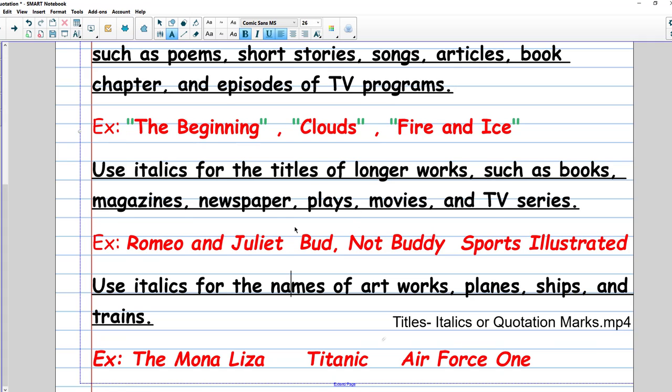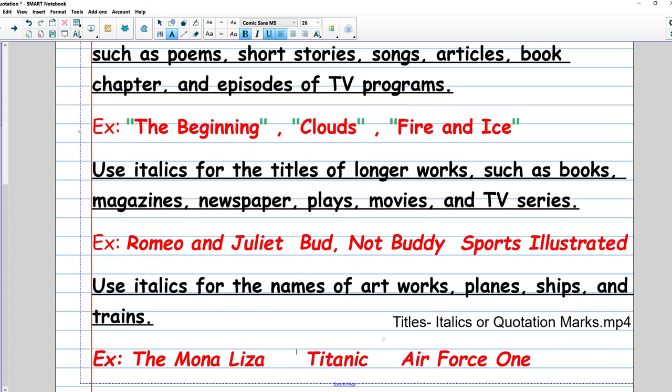Another usage for italics will be for the names of artworks, planes, ships, and trains. So if you are mentioning the name of an artwork, plane, ship, or train, you have to use the italics. For example, the Mona Lisa.